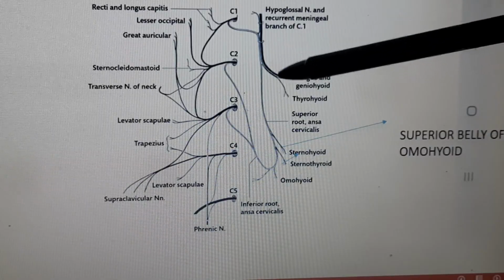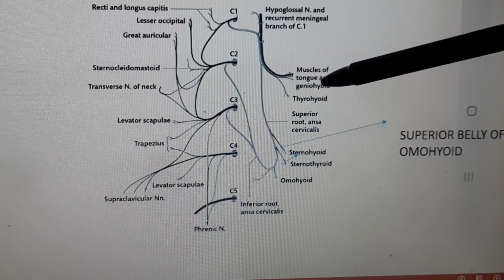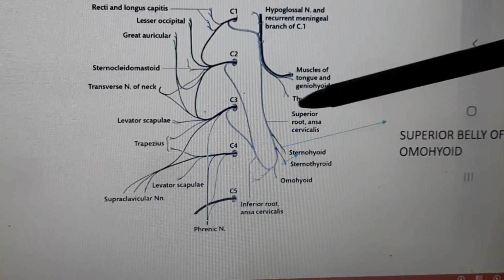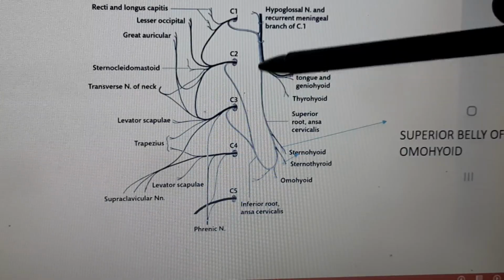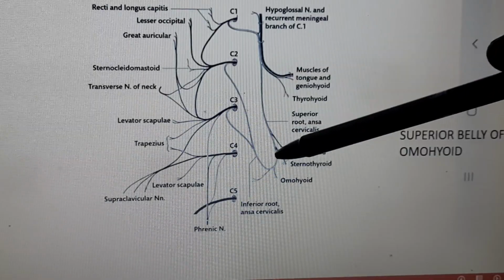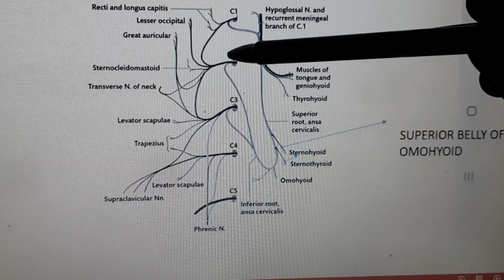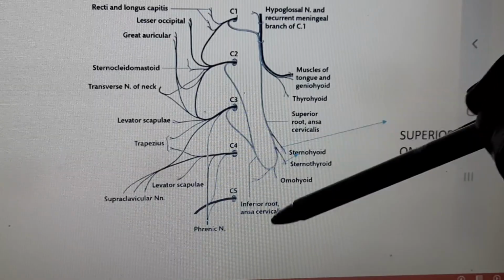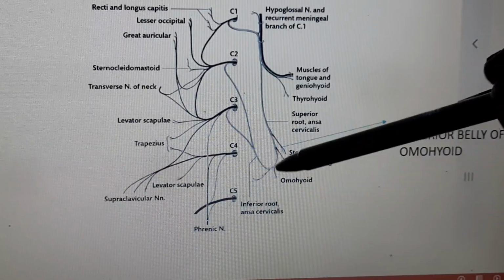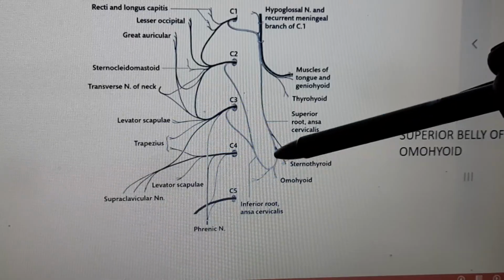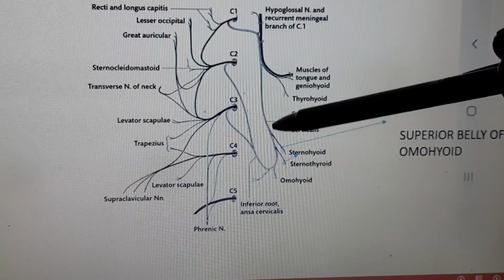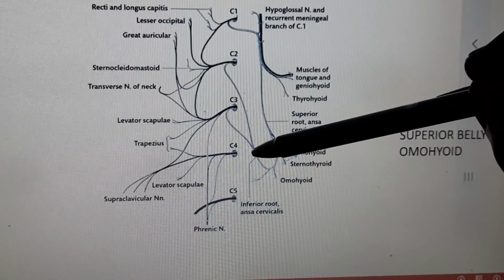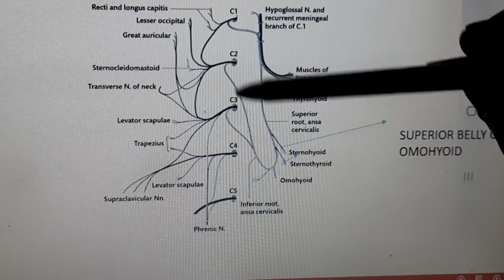The descending branch follows the hypoglossal nerve, and in the lower part it divides into two branches. The branch which follows the hypoglossal nerve supplies two muscles, geniohyoid, which is a muscle of the tongue, and thyrohyoid muscle, and the other branch forms the superior root of ansa cervicalis. We can also see that some fibers coming from the C2 and C3 join and form the inferior root of ansa cervicalis. This bent part is called ansa cervicalis, and it has superior root which is formed by the C1 fibers, and inferior root which is formed by the fibers of the C2 and C3.